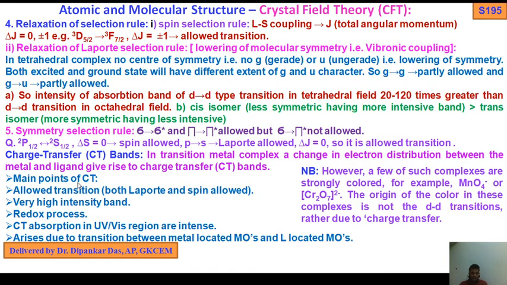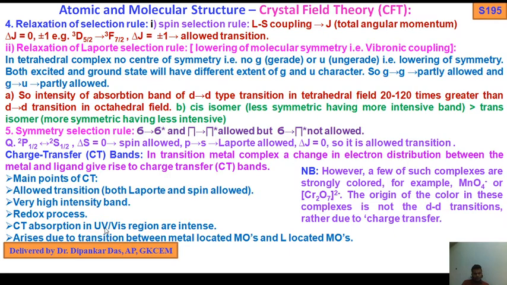So the main points of CT: allowed transitions, both Laporte and spin allowed, very high intensity bands, redox process. CT absorption in the UV-visible region is intense and arises due to transition between metal-located MOs and ligand-located MOs, molecular orbitals. For example, MnO4 minus is a d0 system, but it shows pink color. That should be explained by this.